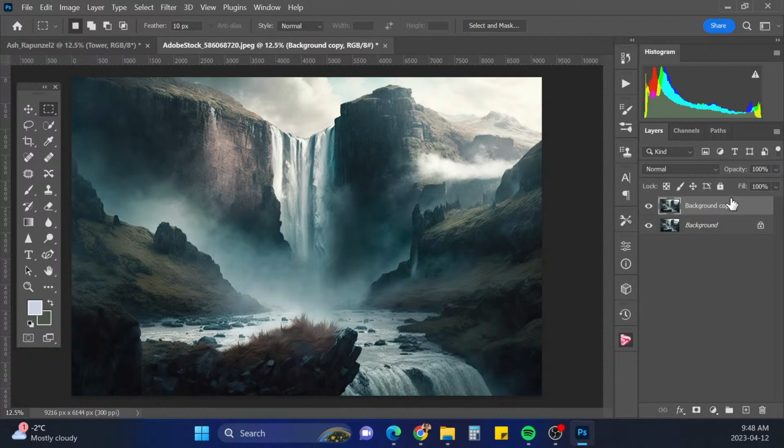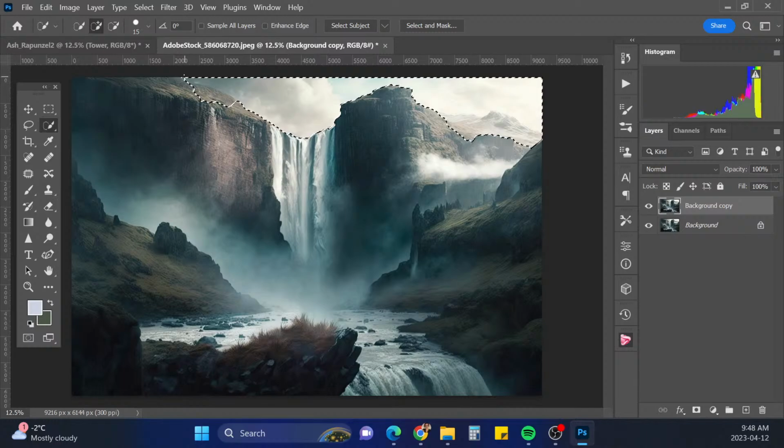All right, so I don't want any of the sky. So what I'll do is just maybe select the sky and bring that mountain back a bit and bring this one back.